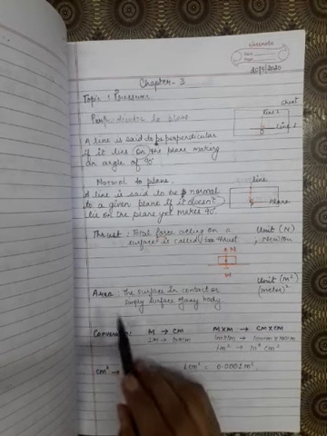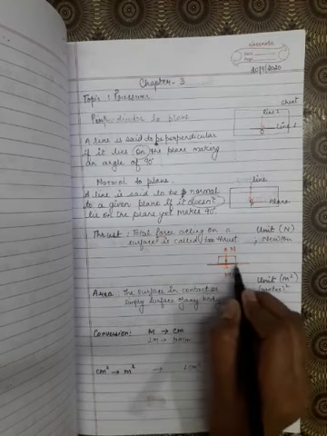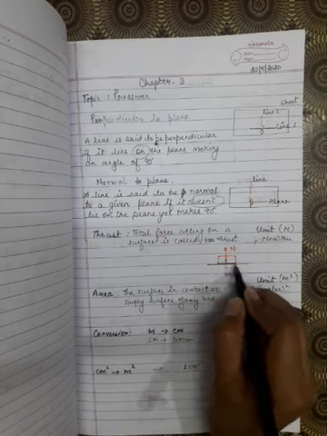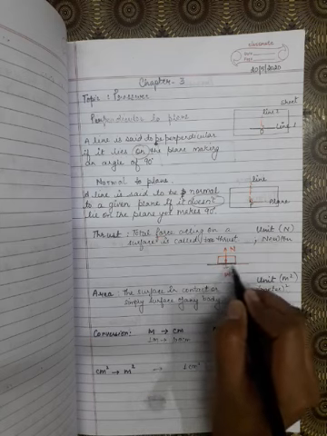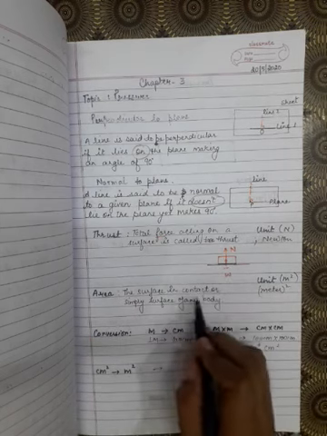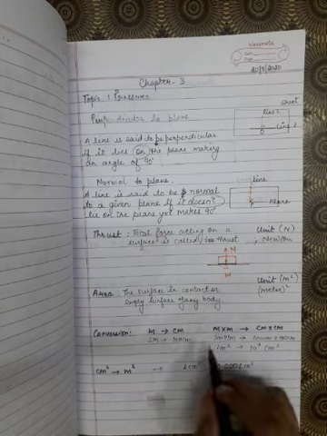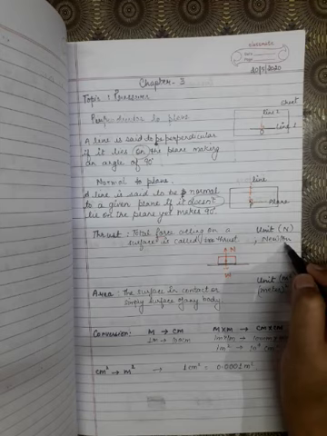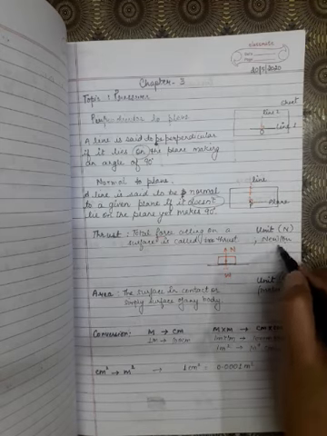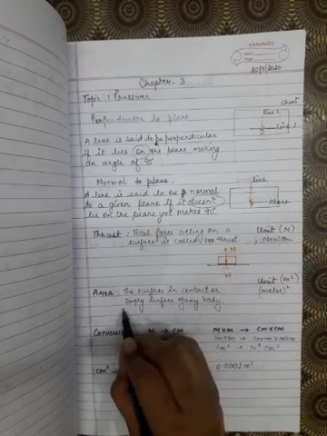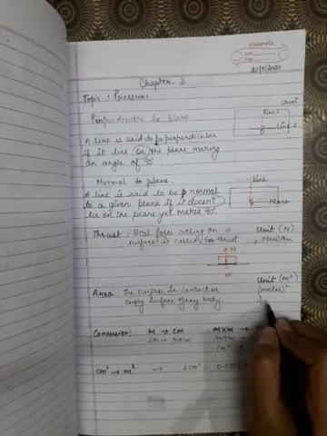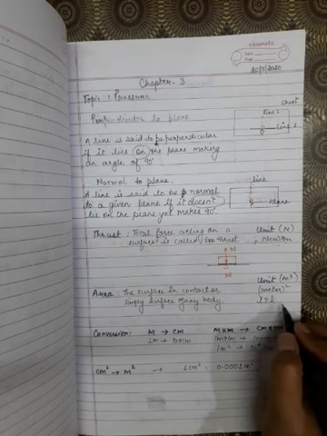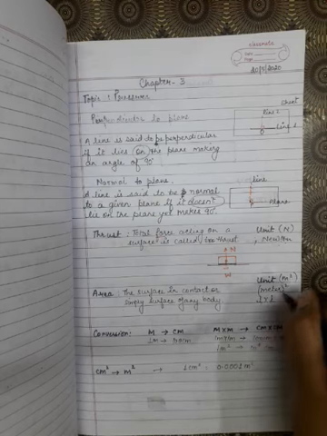Then comes area. Area means, in this case you can see that this book is in contact with the table with this area only. So this is the required area. Area is the surface in contact or simply the surface of any body. The unit of thrust is Newton because thrust is also a force. Whereas area is equal to length into length. The unit of length is meter, so meter into meter will become meter square.